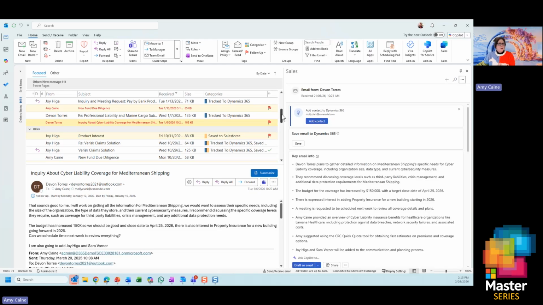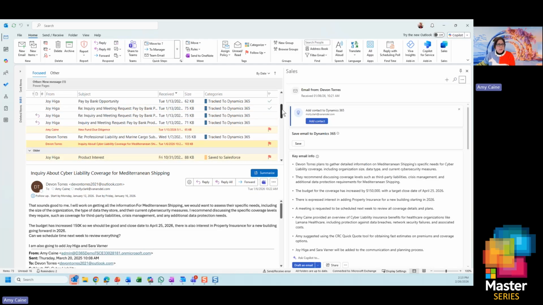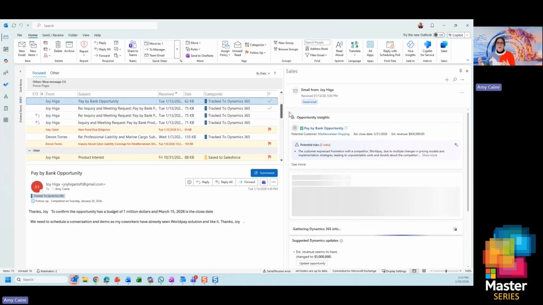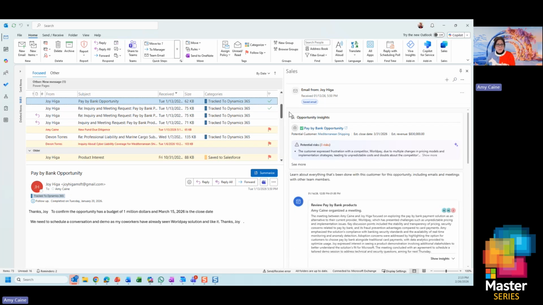But I want to take it a step further because, again, this is an agentic journey. Where do we improve upon that? Now, when you're using Teams and the Microsoft ecosystem, we can start to look through that and serve that up in Outlook. So here I have an opportunity that I'm working on, and my opportunity insight. So it's gone through, and we'll take a look at this in CRM, but I can actually serve up some insights.